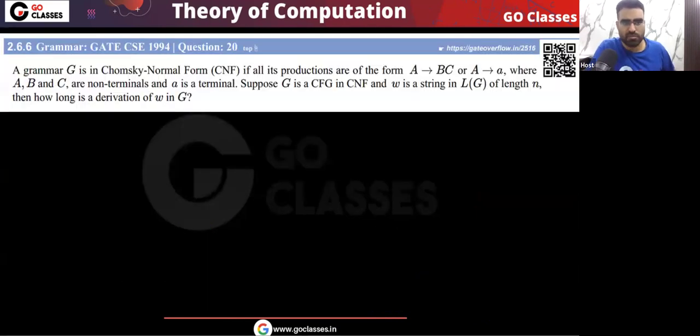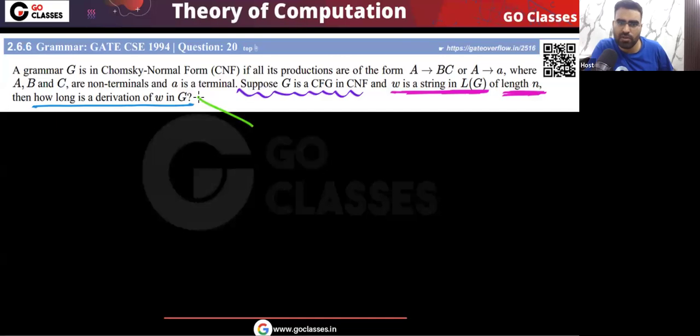Let's solve this GATE exam question. Tell me the answer. This is a GATE 1994 question. A grammar G is in Chomsky normal form CNF if all its productions are of the form variable going to two variables or variable going to a single terminal, where A, B, C are non-terminals and a is a terminal. So this is the definition of Chomsky normal form. Suppose G is a context-free grammar in Chomsky normal form, and W is a string which belongs to L of G of length n. How long is the derivation of W in G?